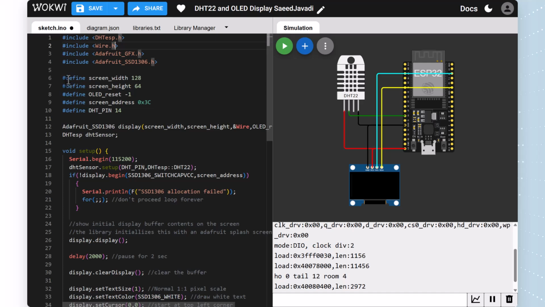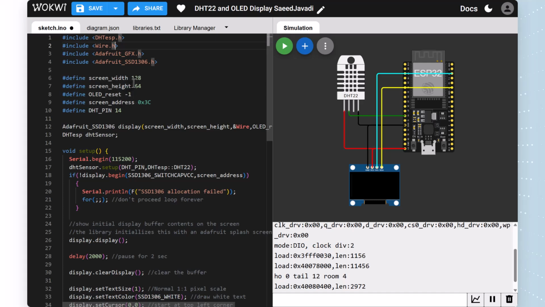So first of all, we need to define our screen width. We need to define the resolution of our display. We have to tell the microcontroller that we have this kind of OLED display in our project. After that, the microcontroller knows how to send our data and information to our OLED display.